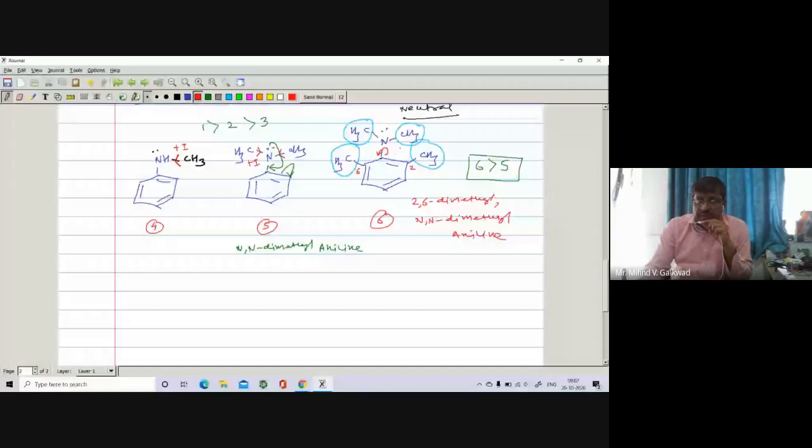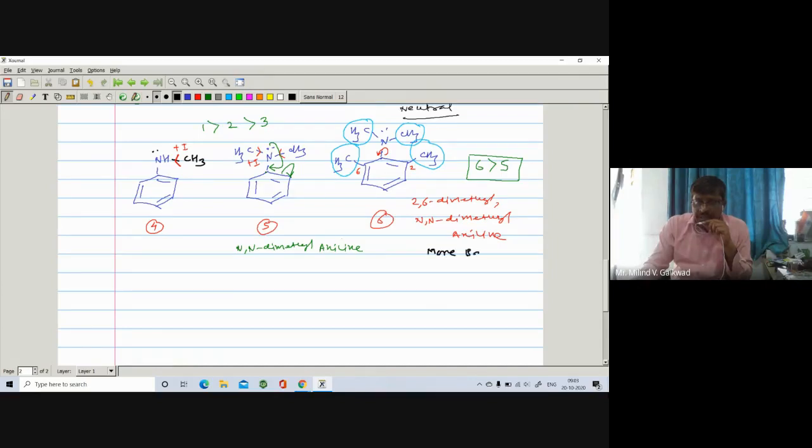That's why, due to this rotation, this methyl will be just perpendicular to this methyl, meaning they are perpendicular. So they are maximum away from each other. The lone pair on the nitrogen is not involved in delocalization because it loses its planarity. So that's why it is found to be more basic in nature. So if you compare the basicity of 5 and 6, number 6 is found to be more basic.